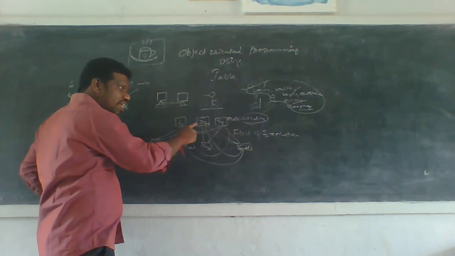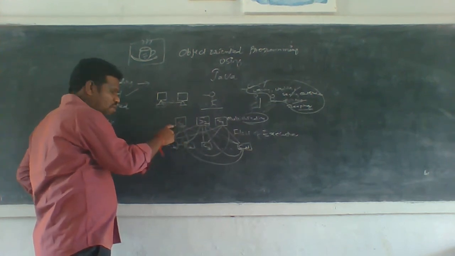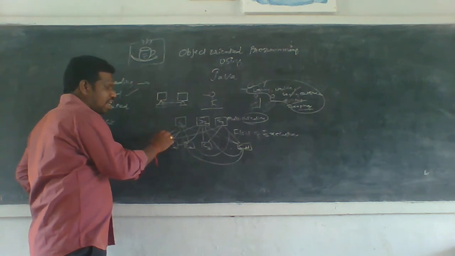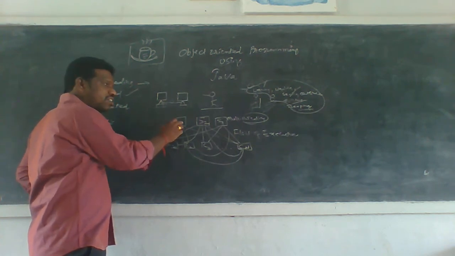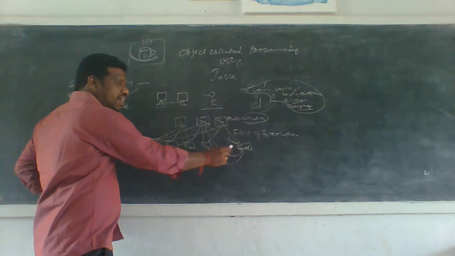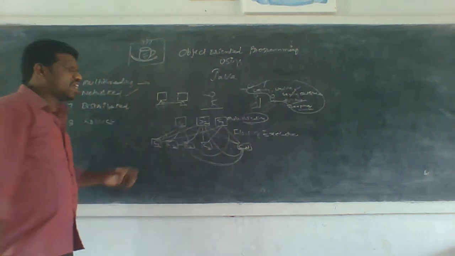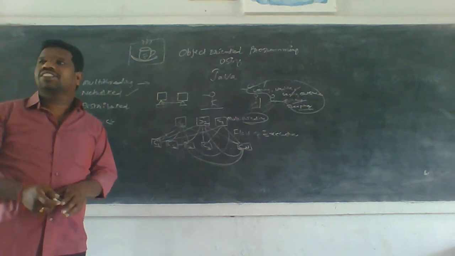Then S1 solves the problem, responds to C1, and the connection is disconnected. Hence it is free, and then it can take the next request and solve the problem. So Java is a centralized network.